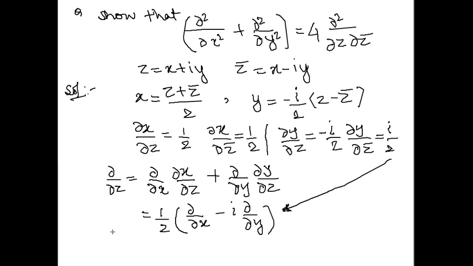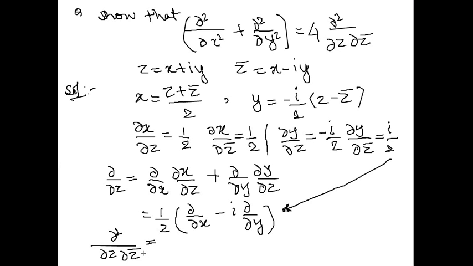I differentiate it one more time with respect to z bar. So what is del 2 upon del z bar if I partially differentiate with respect to z bar?